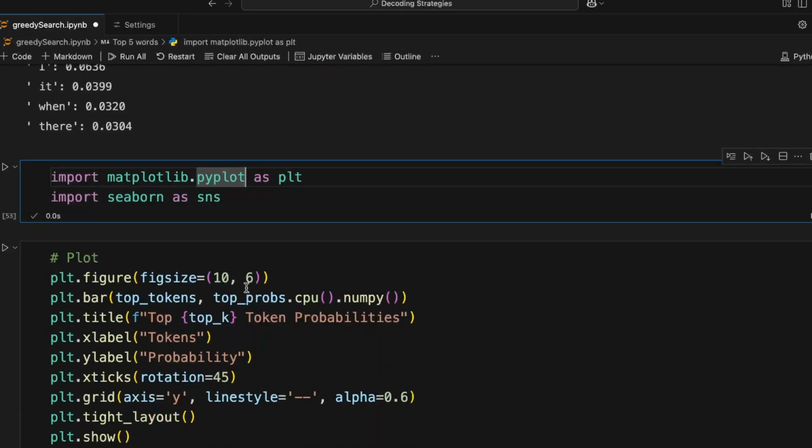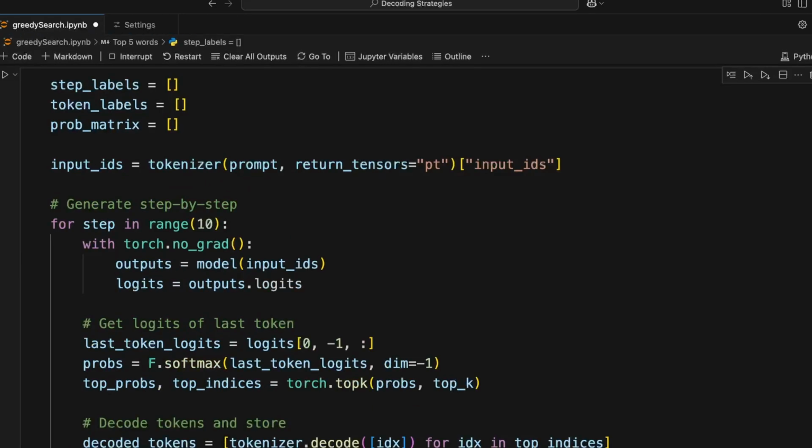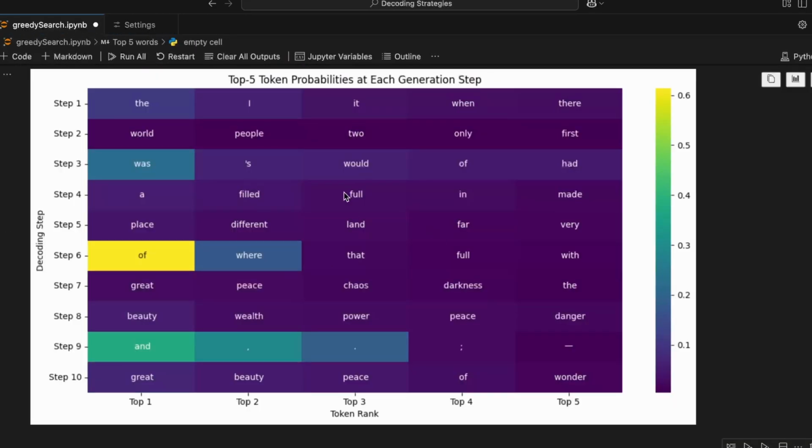Now if we want to see all the tokens' probabilities, let's run this. In this you can see, after "once upon a time", the next word was "the", then "world was a great place of great beauty and great". The top 5 words were "I", "it", "when", "there", and for the next step, the top 5 words were "world", "people", "to", "only", "first". So you can see this whole chart of what the top 5 words were for every step, and what the highest probability word was.